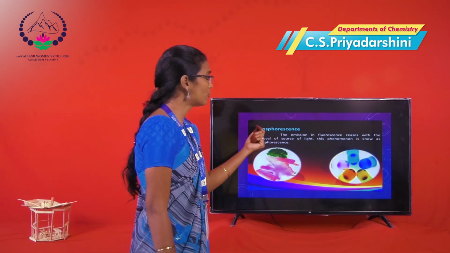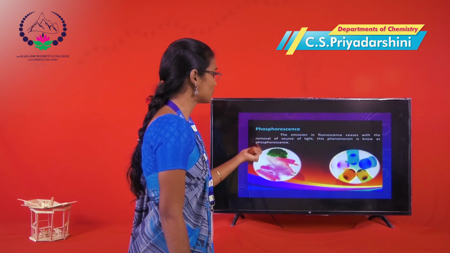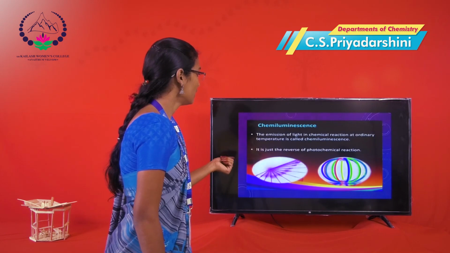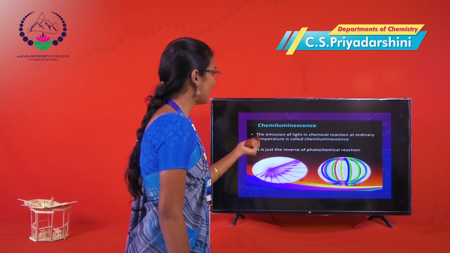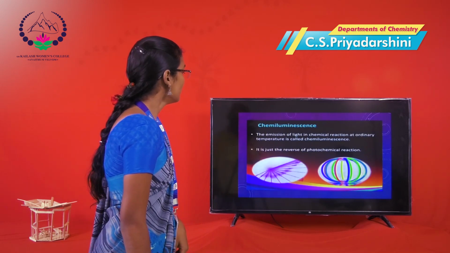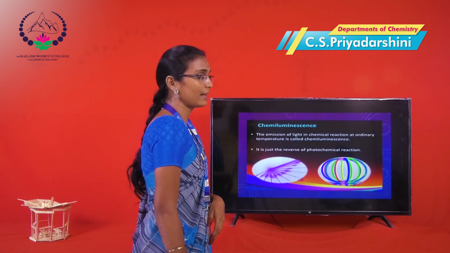Phosphorescence. The emission in fluorescence ceases with the removal of the source of light; in phosphorescence it continues, and this phenomenon is known as phosphorescence. Chemiluminescence. The emission of light in chemical reactions at ordinary temperature is called chemiluminescence. It is just the reverse of a photochemical reaction.